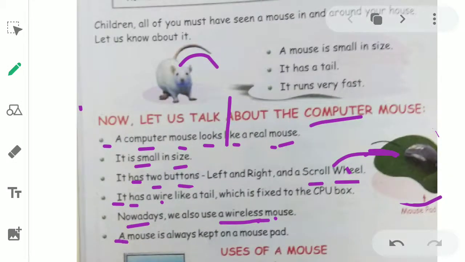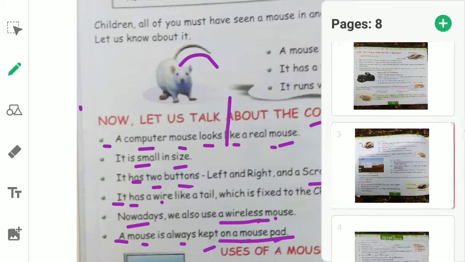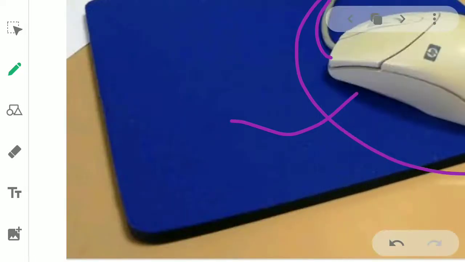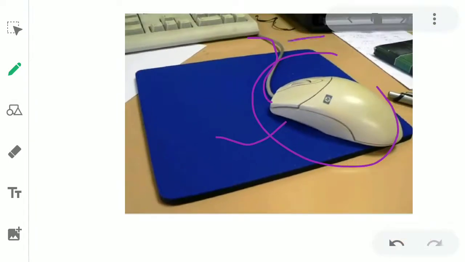a mouse is always kept on a mouse pad. Now, how to use a mouse? Basically, we keep the mouse on a mouse pad. Now, what is the mouse pad? Let me show you the pic of the mouse pad. If you see here in the pic, there is a blue color of mat. This is a small mat, a blue color. It can be in any of the colors. It can be black also. It can be white also.